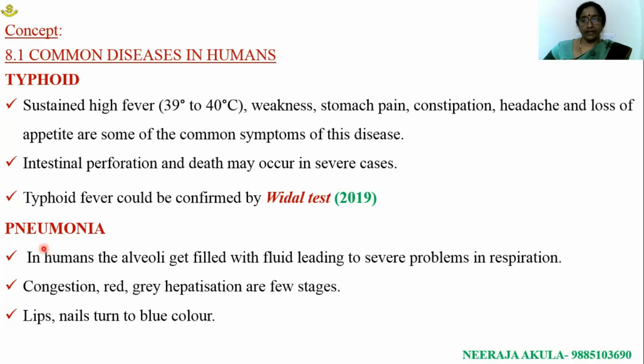Consequently, the available oxygen supply to the organs is decreased, and diffusion of carbon dioxide from the body is also impaired, so the levels of carbon dioxide increase in the body. As a result, the color of the lips and nails changes to blue.